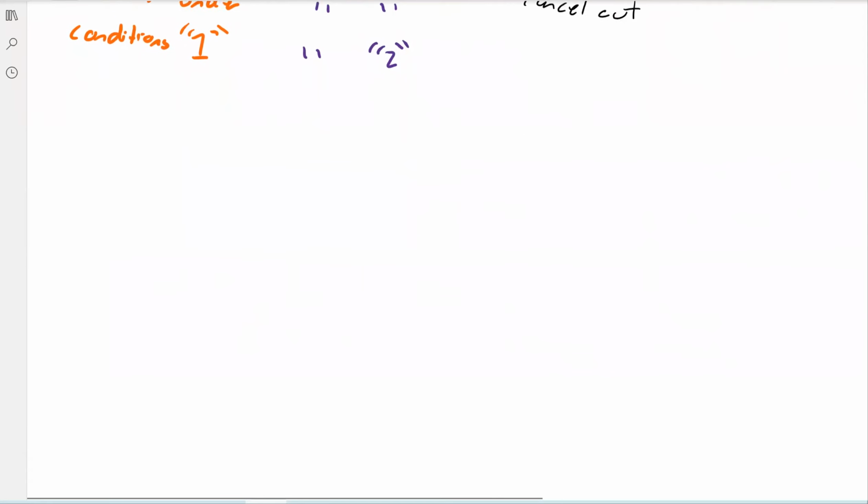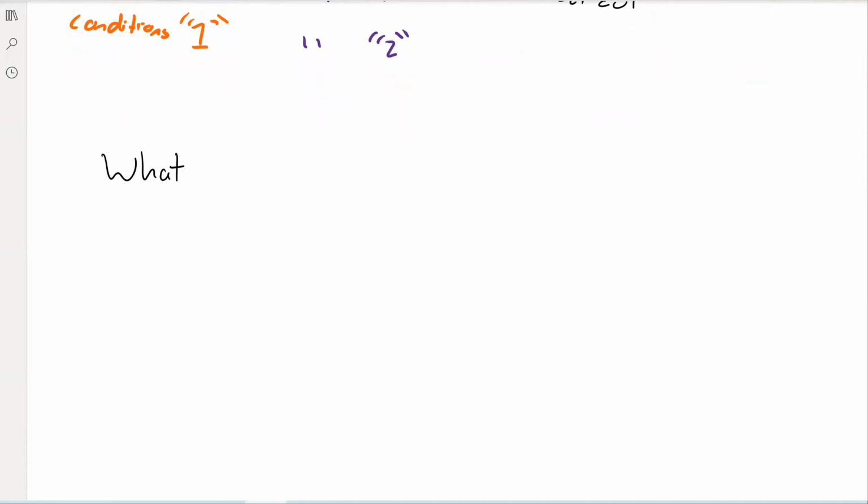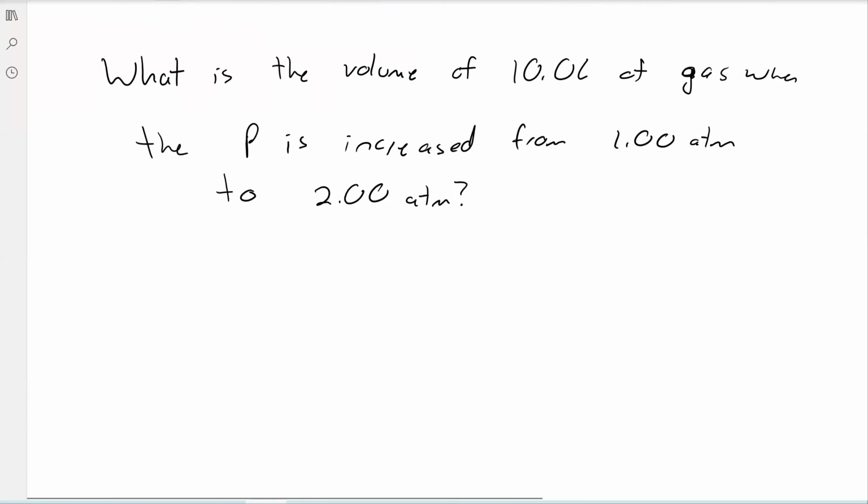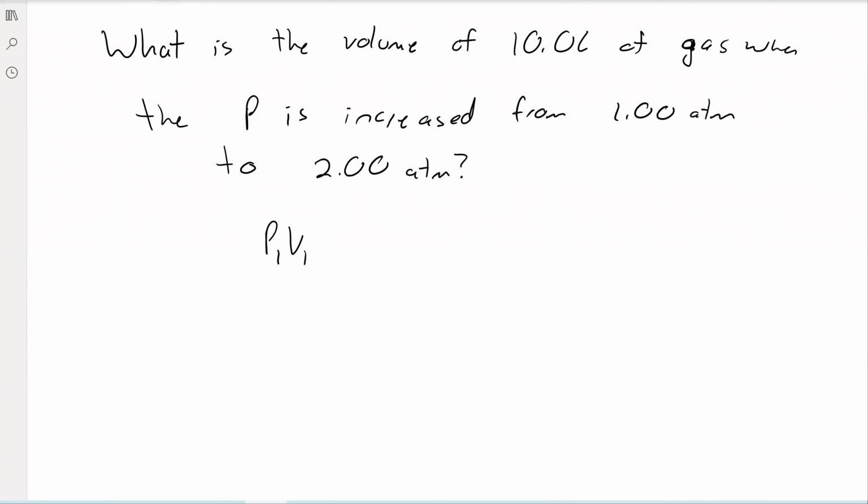So let's take a look at an example problem. What is the volume of 10.0 liters of gas when the pressure is increased from 1.00 atmospheres to 2.00 atmospheres? So we have our equation P1 V1 over N1 T1 is equal to P2 V2 over N2 T2.